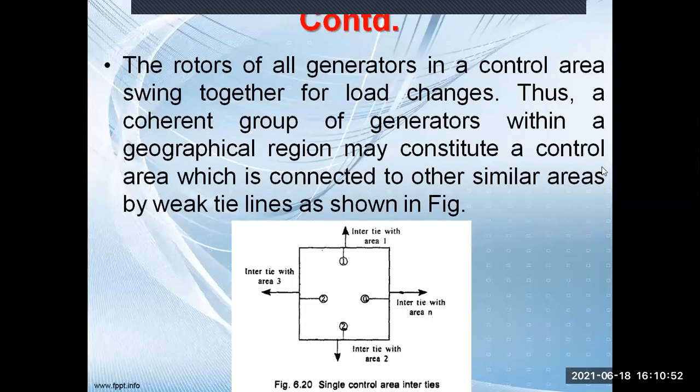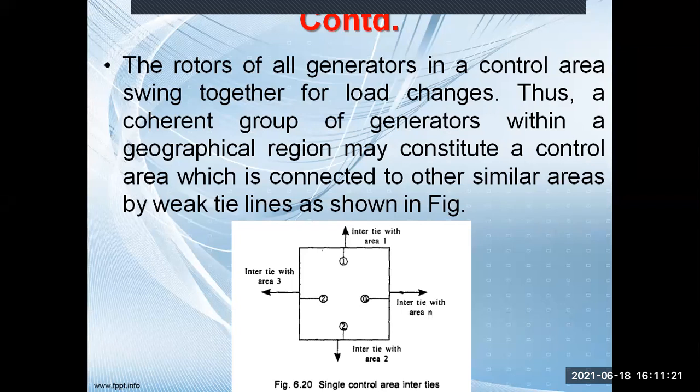Now, the rotors of all generators in a control area swing together for load changes. Thus, a coherent group of generators within a geographical region may constitute a control area, which is connected to other similar areas by weak tie lines. So that means if there is any change on any of these generators, because those generators are connected together in a particular area, their frequency will remain the same.